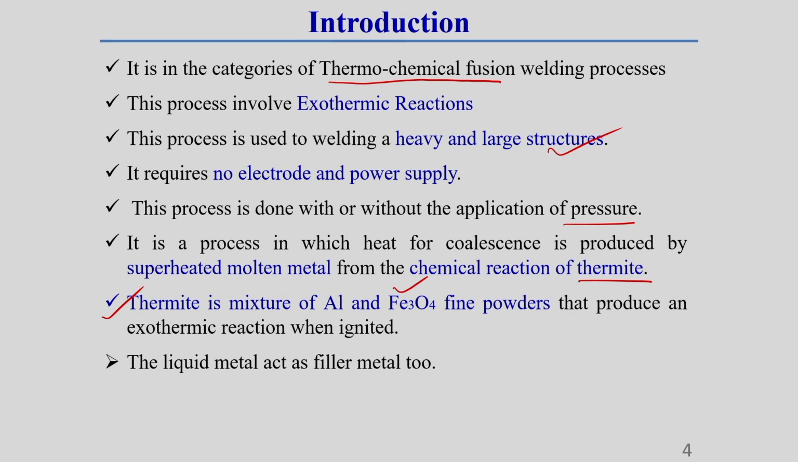It is an iron oxide. It is generally called magnetite, sometimes it is called ferric oxide. So this thermit mixture is a composition of powder of aluminum and Fe3O4, okay, that produces an exothermic reaction when we ignite this mixture.